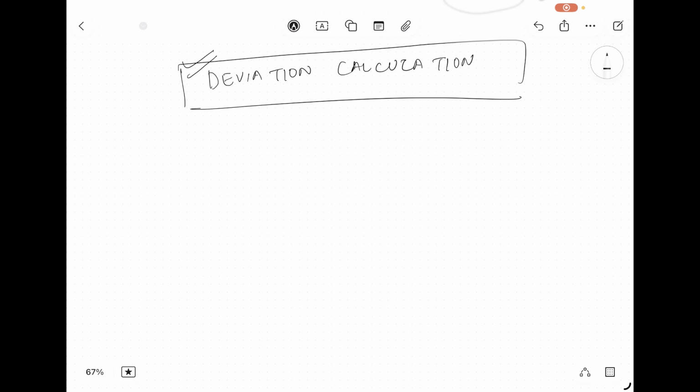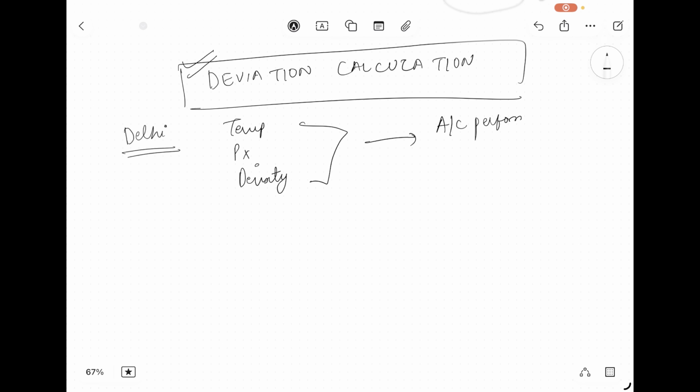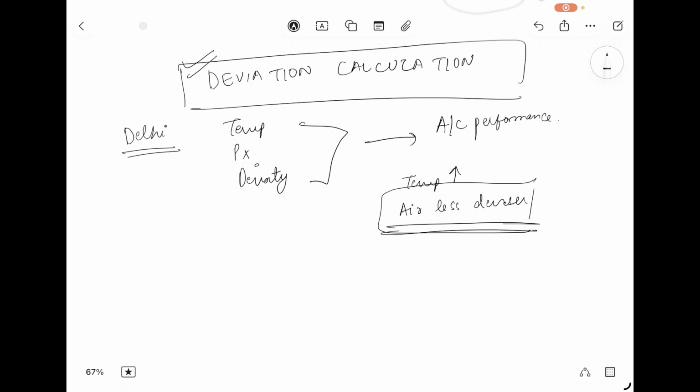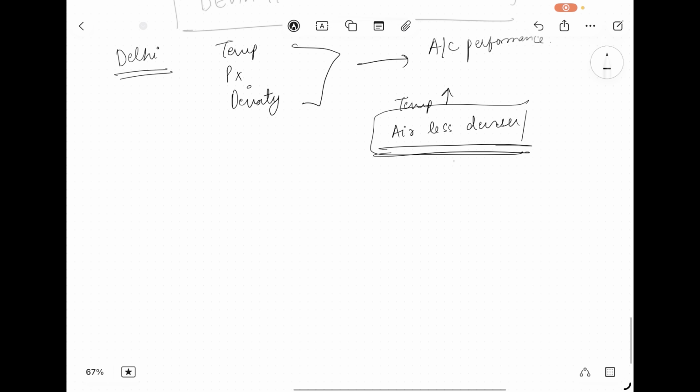We need to know in reality what is in that atmosphere at that time. So for example, if I'm taking off from Delhi today, I need to know what is the temperature at Delhi, what is the pressure at Delhi, what is the density, because it is all going to affect my aircraft performance. How? If today the temperature is higher than the normal temperature, my air would be less dense because it's denser when it's colder. So when my aircraft has to take off, the less dense air would affect my aircraft performance because the thrust produced now would be lower, right? So this is why it is important to know what is the deviation.